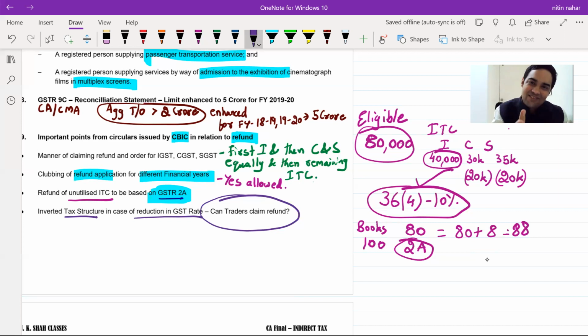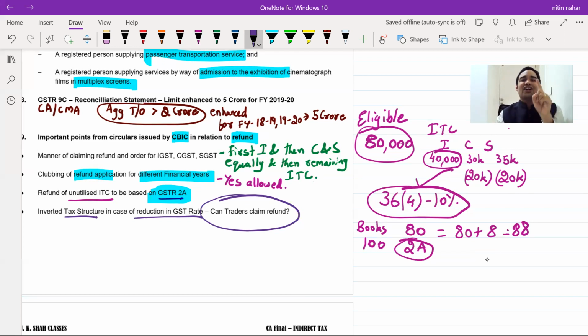This happens for manufacturers because raw material is subject to a higher rate, finished goods at a lower rate. That is where inverted duty structure works. For a trader, this is never possible because 18% purchased, 18% sold. For him, there is no question of inverted duty structure. The question was whether a trader can claim refund under inverted tax structure when there is a reduction in GST rate. Let me explain you.